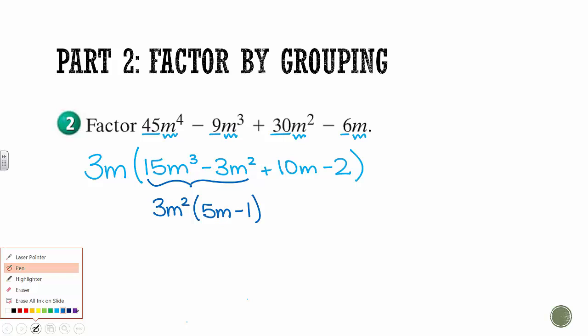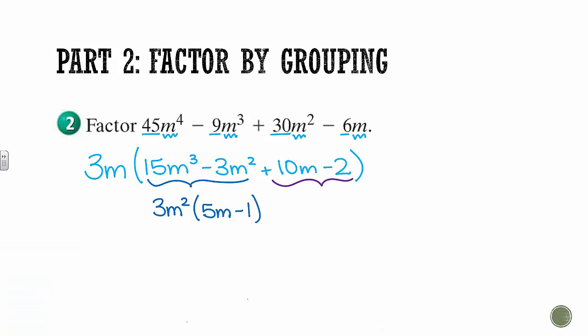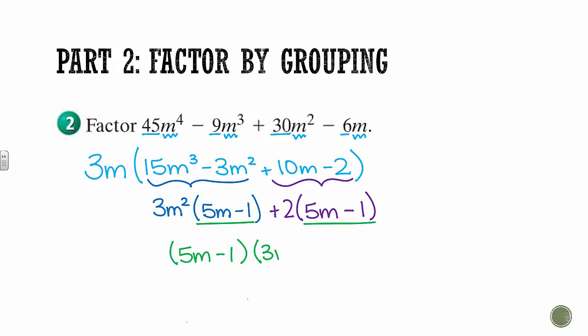And then do the same thing over here. What do these guys have in common? Well, they have a 2. If I take that out, I'm left with 5m minus 1. And we know that we did something right because these two terms are the same. So I'm going to factor that out. And I'm left with 3m squared plus 2.